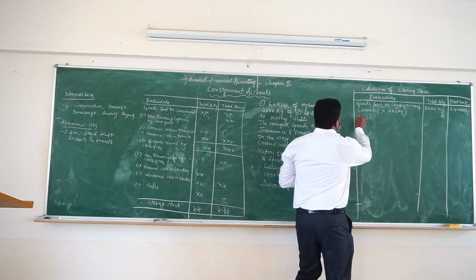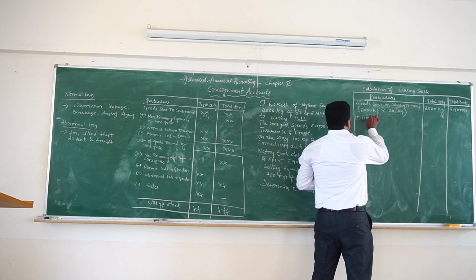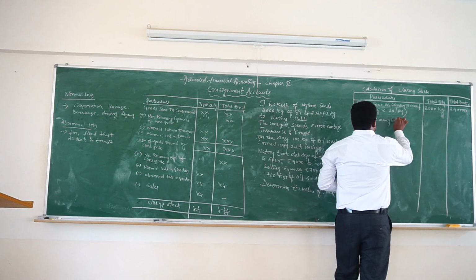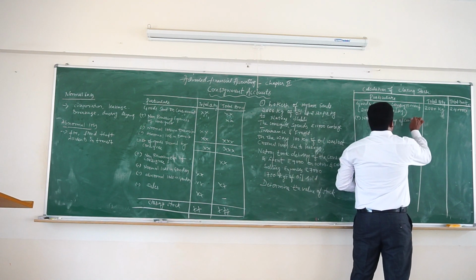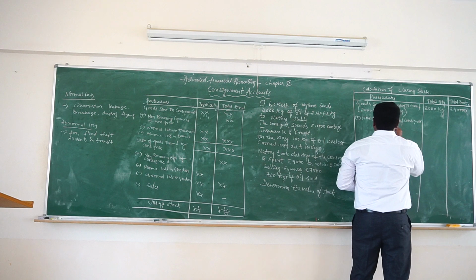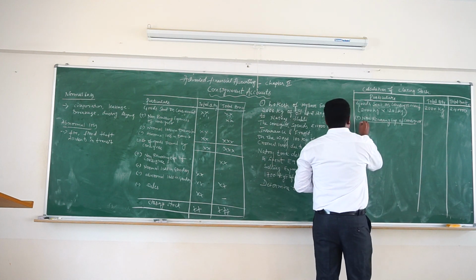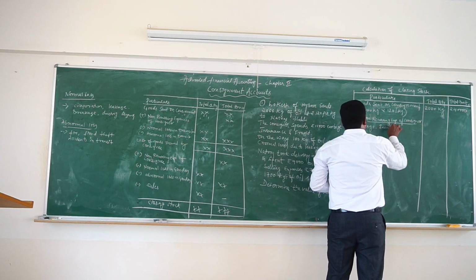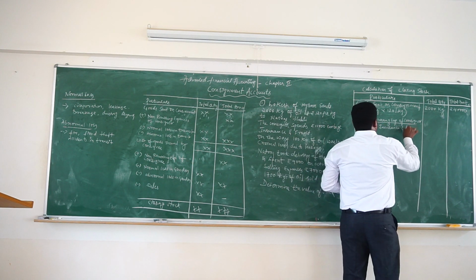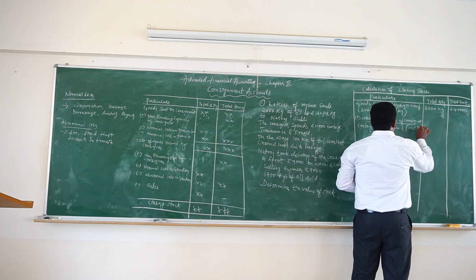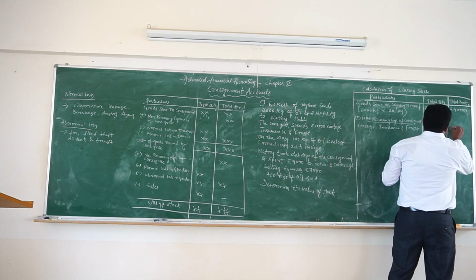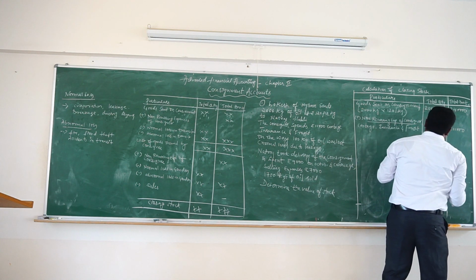So add non-recurring expenses of consignor: cartage, insurance and freight. How much? 11,000 rupees.